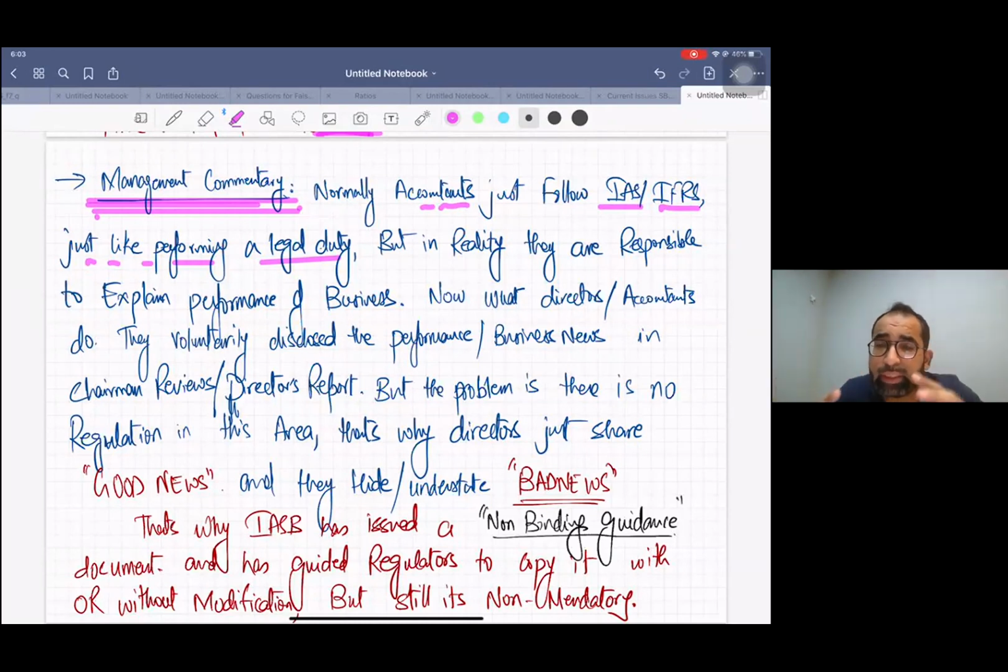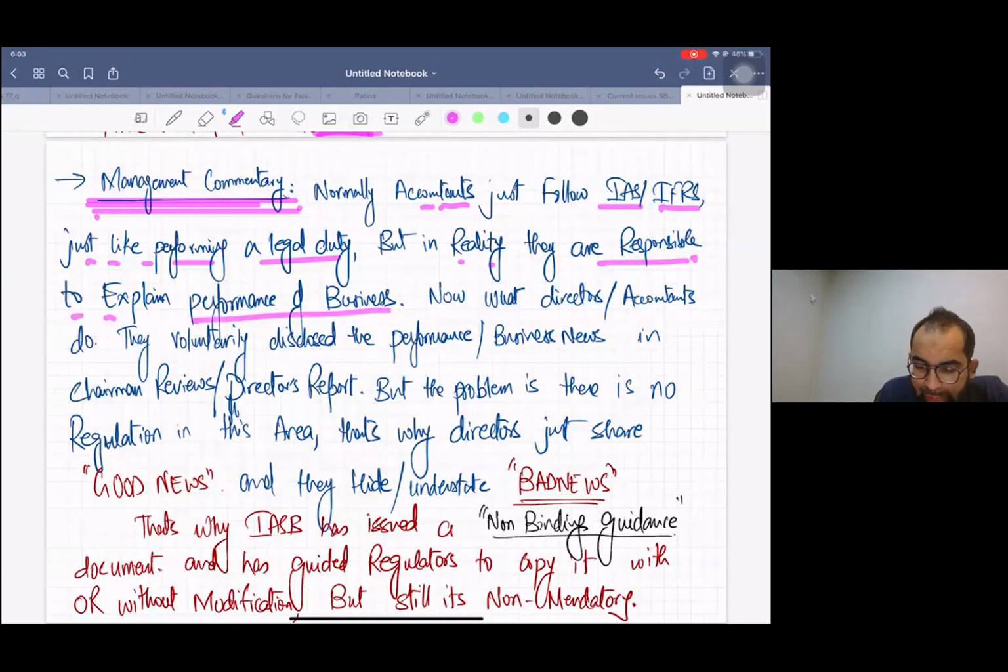So at least in the financial statements, we must have such an area where we communicate these changes, these future changes, to our shareholders. These are also business risks, and shareholders must be aware of this. You're getting it? So only number crunching, only the balance sheet and income statement, is not enough, because the income statement and balance sheet relate to past data. But in reality, they are responsible to explain the performance of the business.